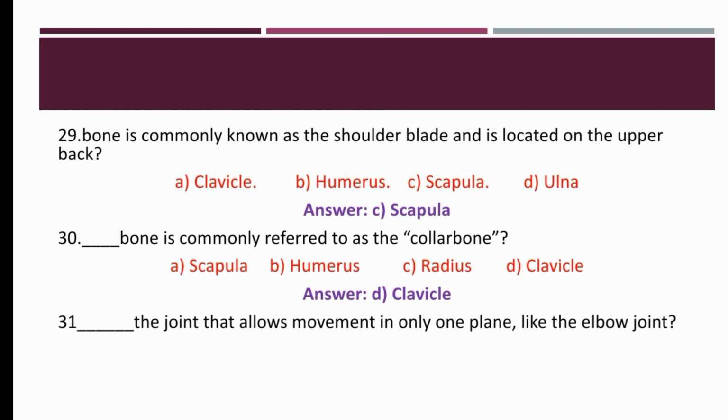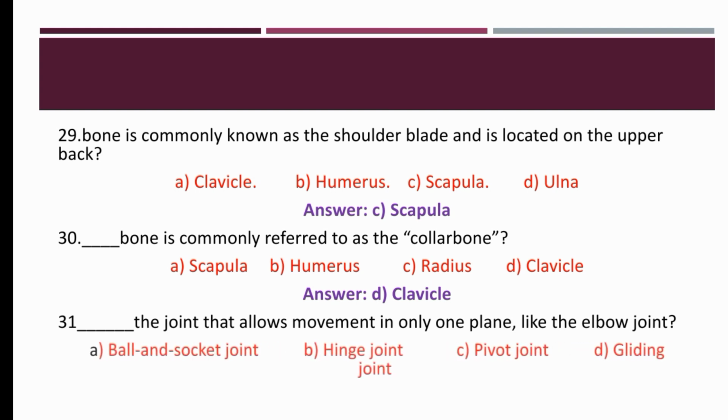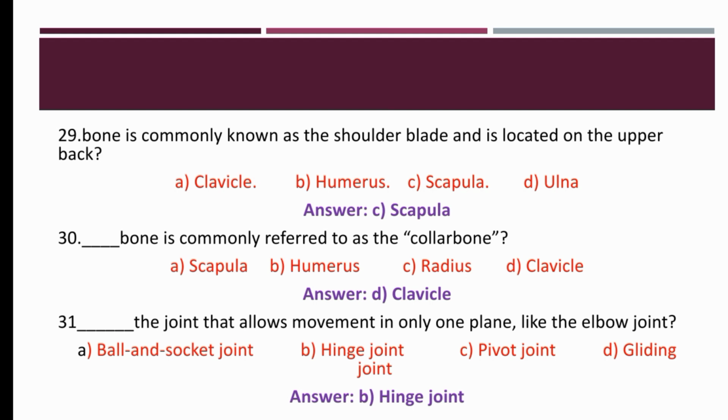Dash, the joints that allow movement only in one plane like the elbow joints, are ball and socket joints, hinge joints, pivot joints, or gliding joints. So the right option is hinge joints, which allow movement only in one plane, only in one direction.